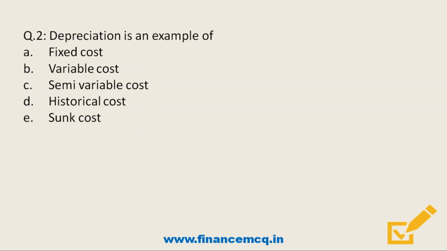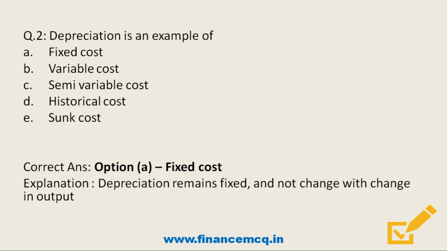Depreciation is an example of option A, fixed cost, option B, variable cost, option C, semi-variable cost, option D, historical cost, option E, sunk cost. So friends, always remember depreciation would be an example of fixed cost. And why is it a fixed cost? Because it remains fixed and does not change with change in output.